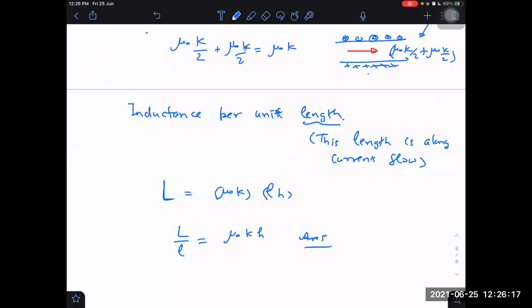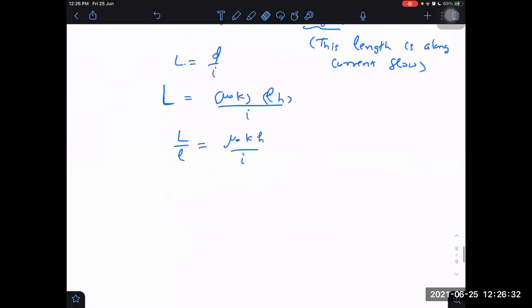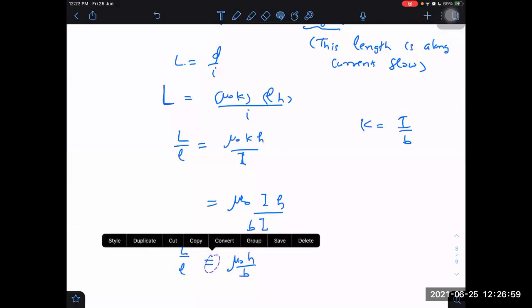No, wait, sorry, I am doing something wrong here. Inductance is flux per unit current. I am not dividing that by current. So what will it be now? How to divide by current? I know K has a relation with current. K is equal to current per unit length. Then I can write this as mu naught into I into H by I into B. I cancelled. Mu naught into H by B. That is the self-inductance per unit length.